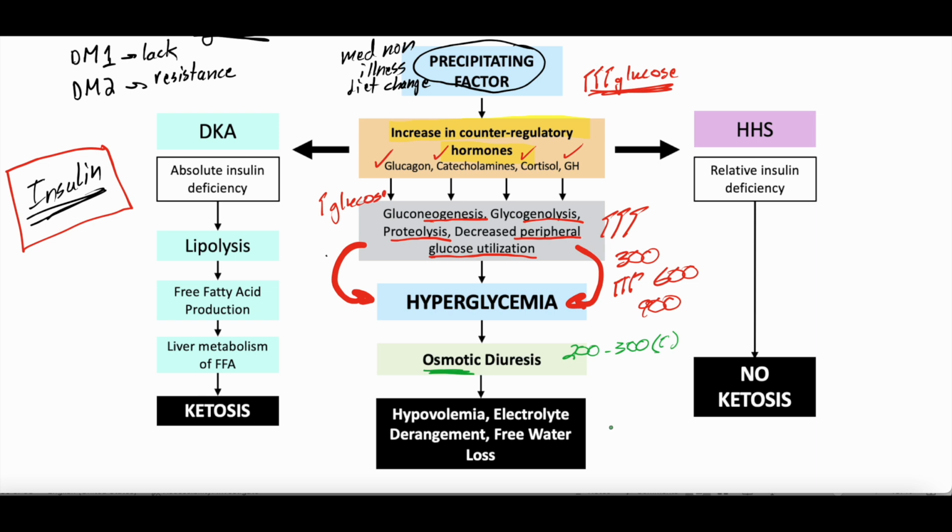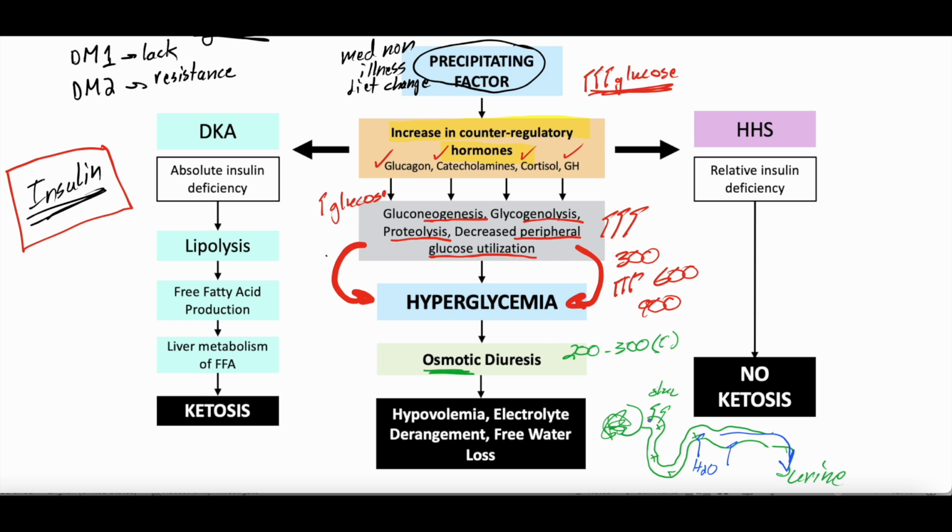So I'm just going to draw a terrible nephron. So that's the glomerulus. There's the proximal tubule, the loop of Henle, and then the distal convoluted tubule. Right, so what happens is if glucose gets in the nephron, and then this goes into the urine, just if anyone didn't know, this is the part of the kidney that goes into the urine. So usually our body will reabsorb all the glucose back into the bloodstream. But when the glucose gets really high, it starts sticking around in the nephron, and then it starts drawing water in with it because it's osmotic. And then we pee out all of this water and glucose, causing osmotic diuresis, and it dehydrates us, right?